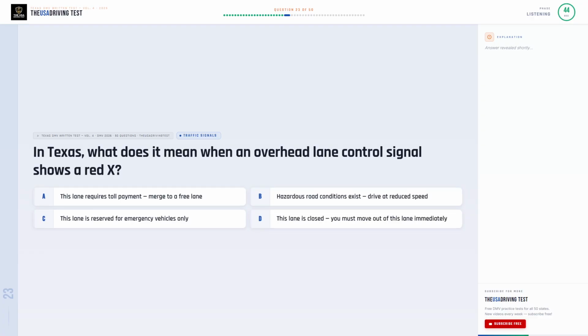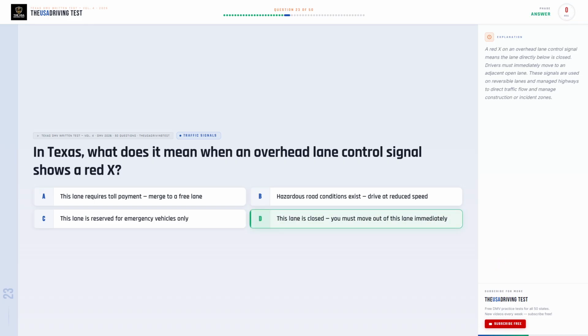In Texas, what does it mean when an overhead lane control signal shows a red X? Option A, this lane requires toll payment, merge to a free lane. Option B, hazardous road conditions exist, drive at reduced speed. Option C, this lane is reserved for emergency vehicles only. Option D, this lane is closed, you must move out of this lane immediately.